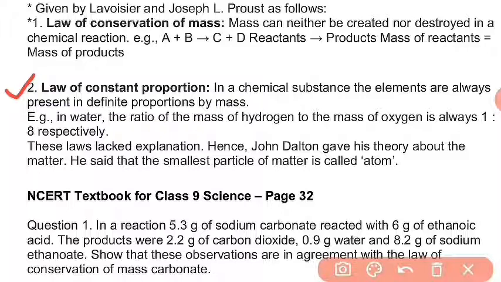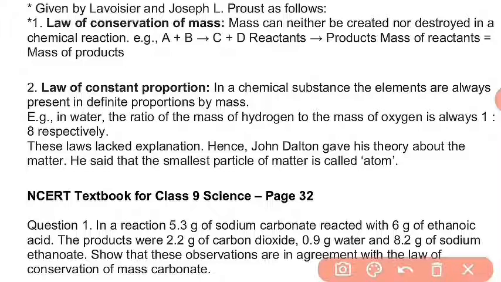According to this law, in a chemical substance, the elements are always present in a definite proportion by mass. As we know that a compound is formed by the combination of elements, and elements combine by their masses.